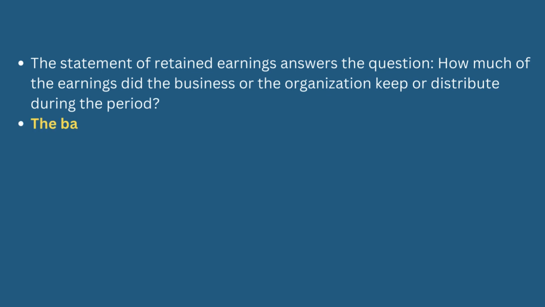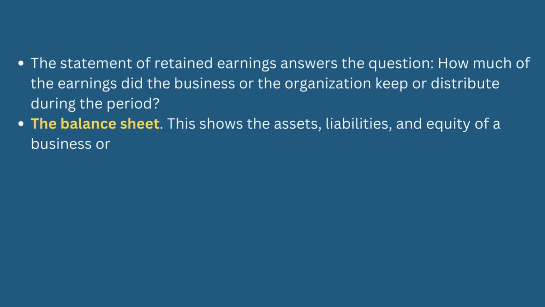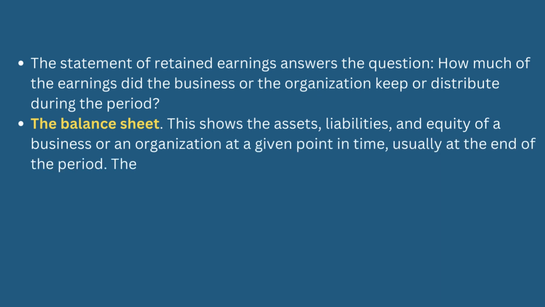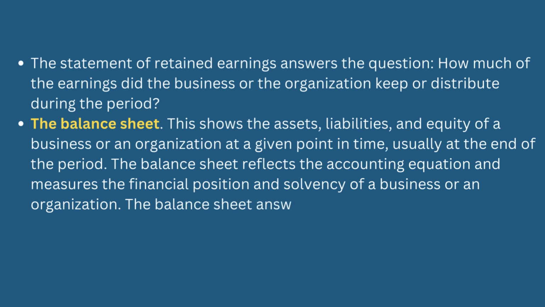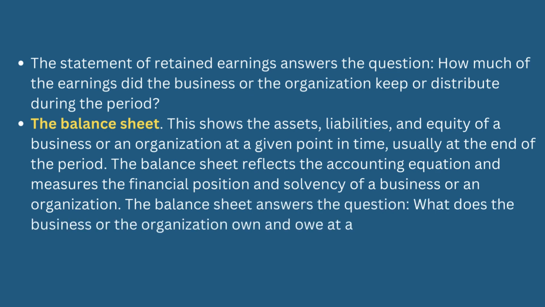The balance sheet. This shows the assets, liabilities, and equity of a business or an organization at a given point in time, usually at the end of the period. The balance sheet reflects the accounting equation, and measures the financial position and solvency of a business or an organization. The balance sheet answers the question, what does the business or the organization own and owe at a given date?